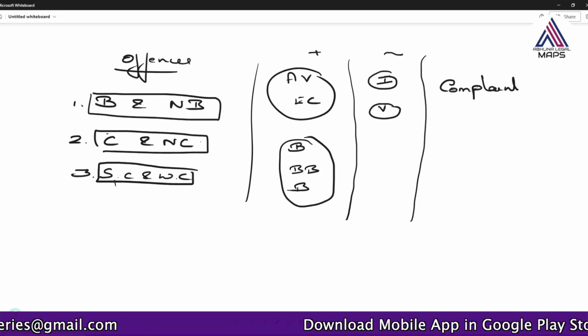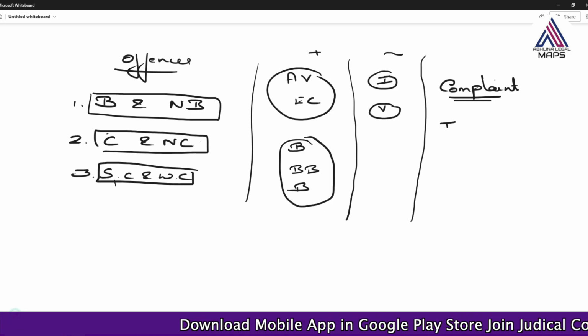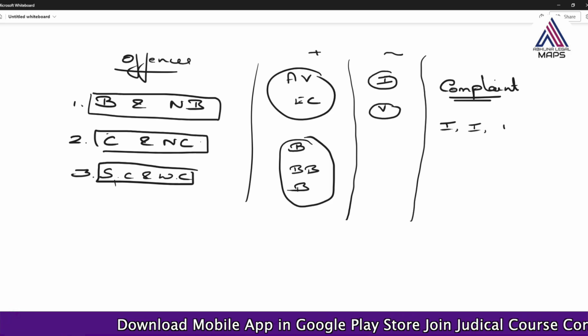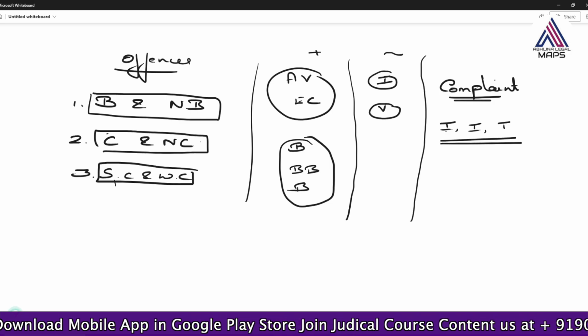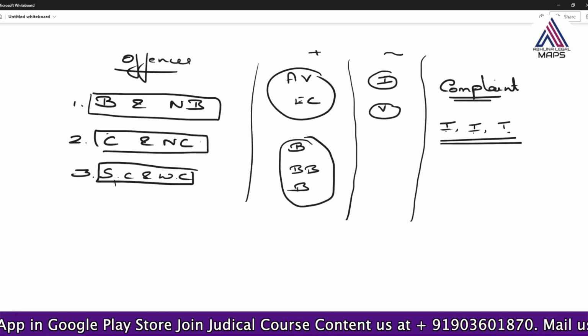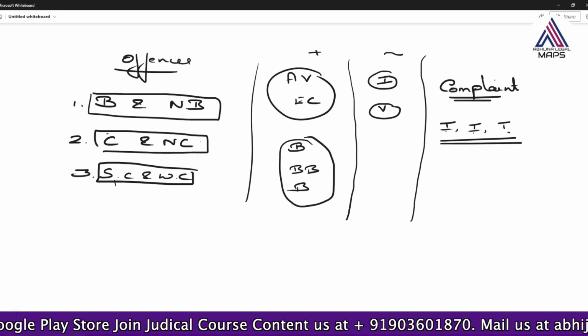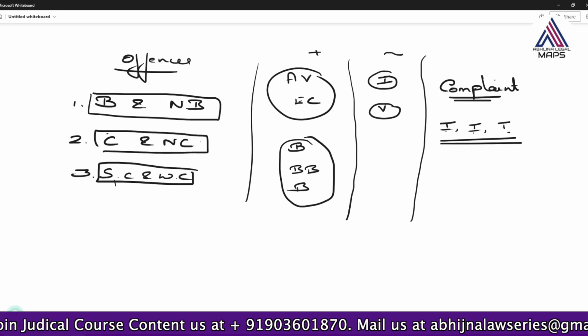We need to learn the definition of the complaint, and also investigation, inquiry or trial. Even this we have to learn: the difference between investigation, inquiry and trial. If we learn these many things, it will be more than sufficient. There will be a proper understanding of what it is and what it is not. All those things we can understand.